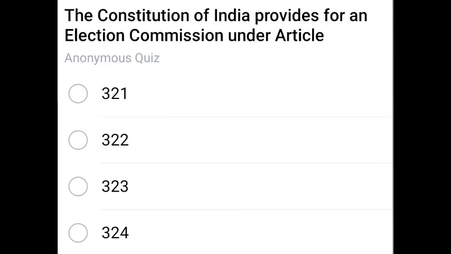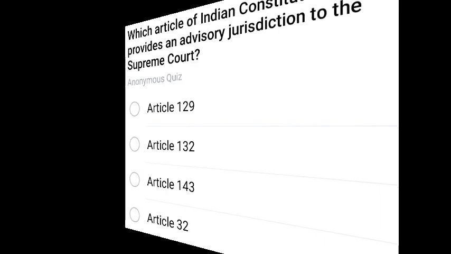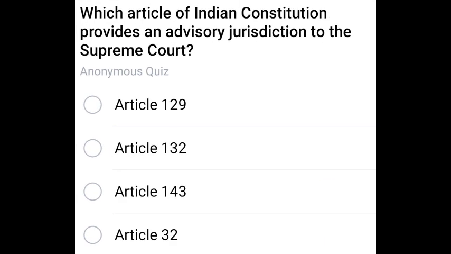Next question. The Constitution of India provides for an Election Commission under which article? Answer is 324. 324. Next question.